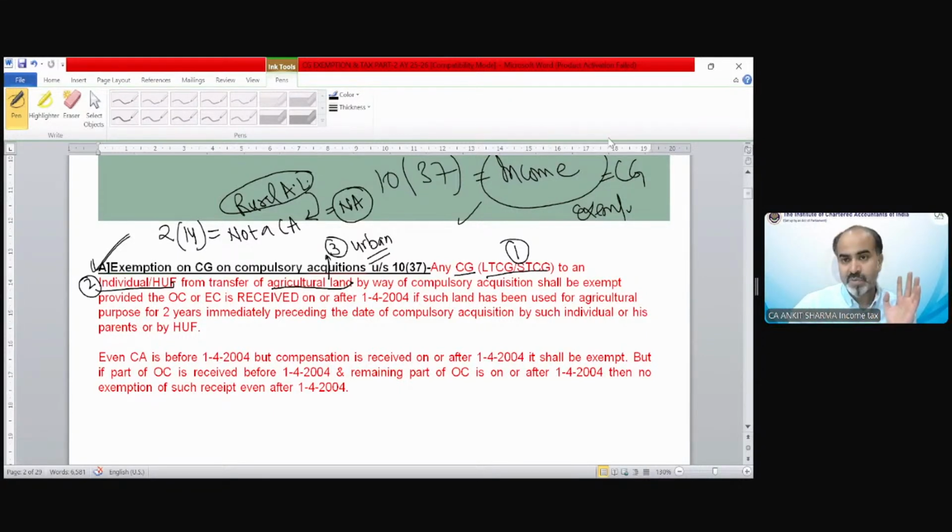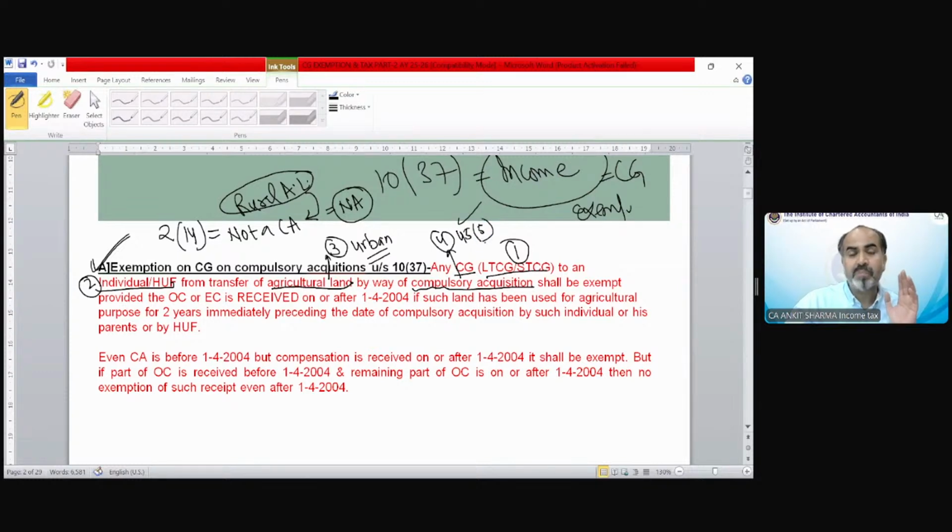So understand, the first point was it should be a long term or short term, any kind of capital gain. The assessee should be only an individual or HUF. If the assessee is other than an individual or HUF, this exemption would not be applicable. The land should be agricultural land in an urban area, by way of compulsory acquisition. So this exemption will only work when you have agricultural land. It has been compulsorily acquired under section 45(5). So that is point number 4. So it should be compulsorily acquired.